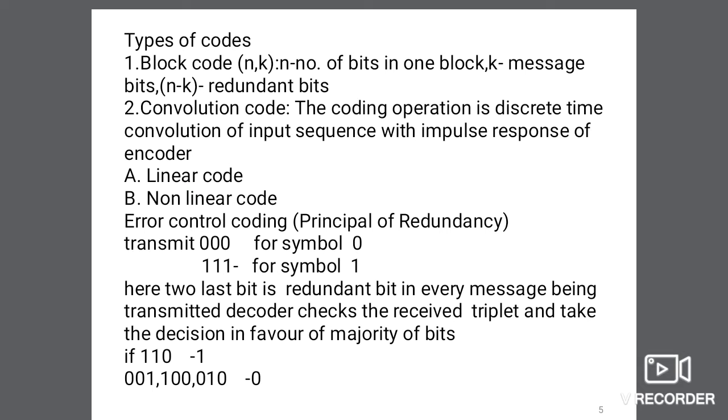Linear code: if two code words of a linear code are added by modulo 2 arithmetic addition, then it produces a third code word. This is a very important property of codes, since other code words can be obtained by addition of existing code words. Second is nonlinear code. Addition of nonlinear code words does not necessarily produce a third code word.